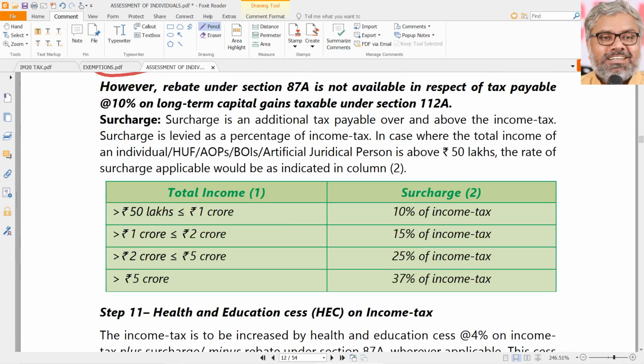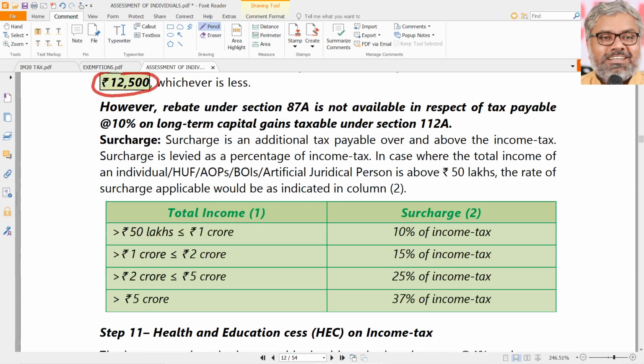The rebate under Section 87A is not available in respect of tax payable under Section 112A. That is one more point we discussed earlier in the capital gains chapter. That should be remembered.